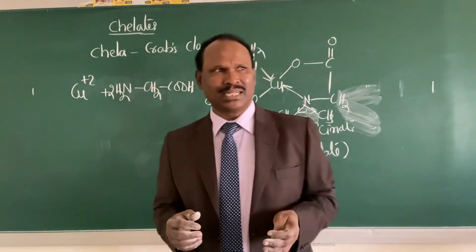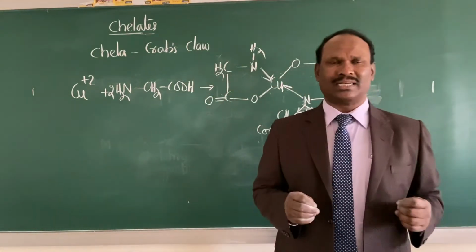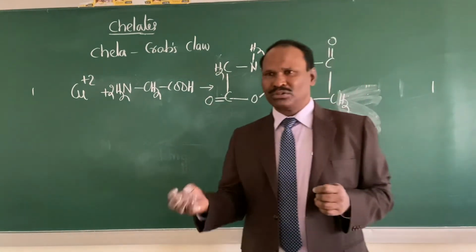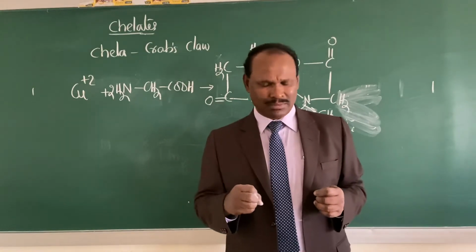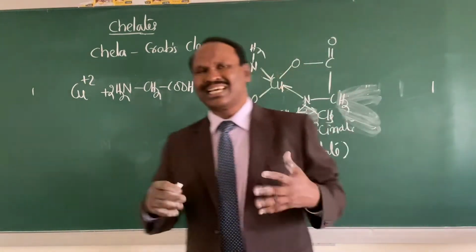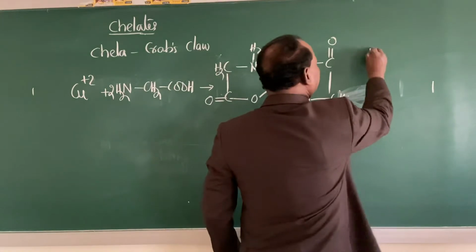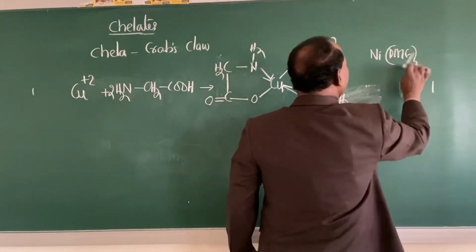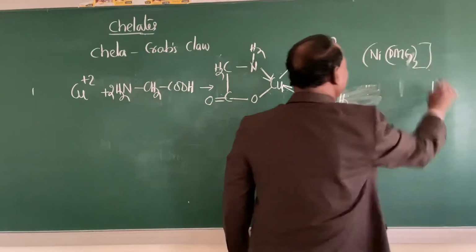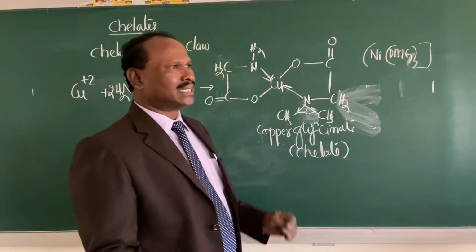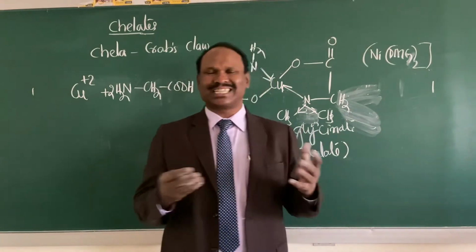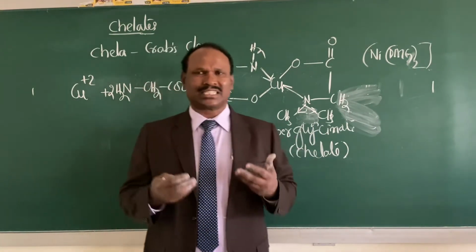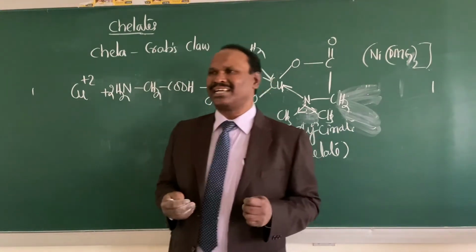Is it okay what I am telling? In the third group analysis, nickel is precipitated by using DMG, dimethyl glyoxime, and it forms nickel dimethyl glyoxime, which is a chelate, and it gives a scarlet red precipitate. Nickel dimethyl glyoxime precipitates as scarlet red PPT.